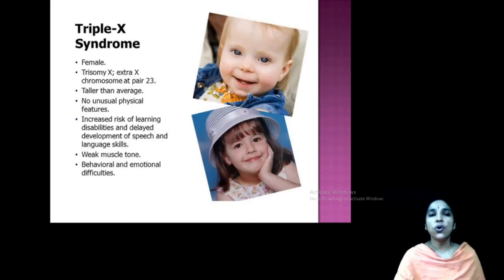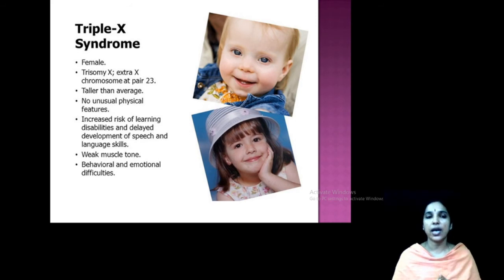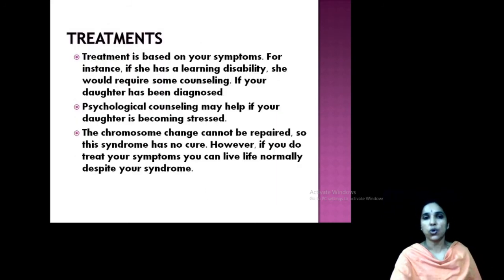Okay, so usually you can see no unusual physical features. See how these two children look, very simple and very cute. So we can't say they have triple X syndrome. That is the condition. Okay. So it will appear later, but some abnormality will be there in the developmental pattern, and behavioral and emotional difficulty will be there, taller than average, and some other changes, some unusual physical features you can observe in patients with triple X syndrome.